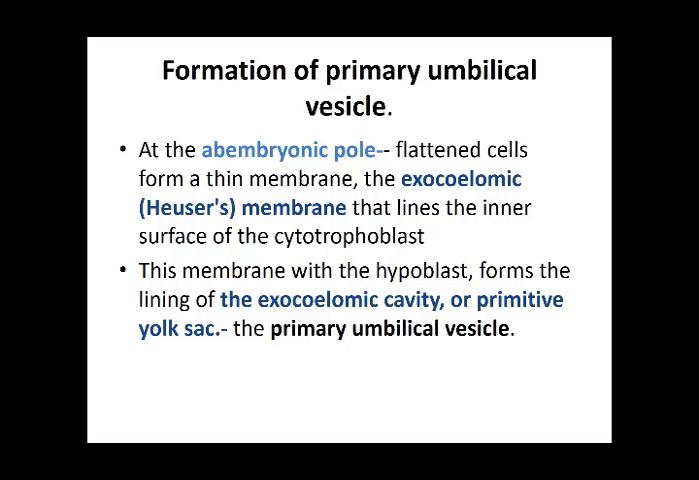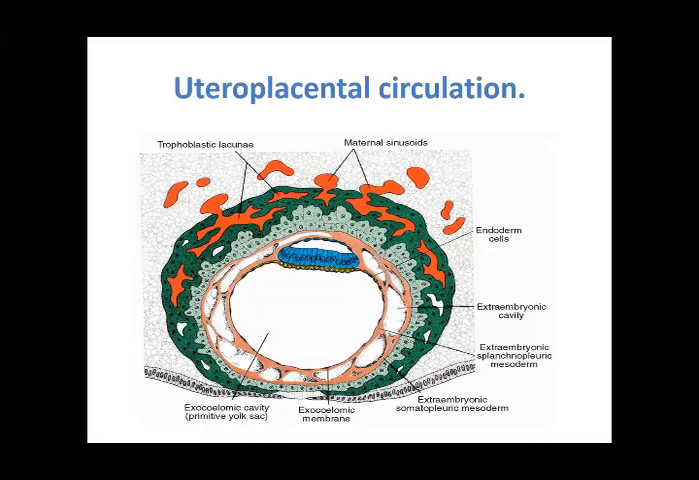Then at the abembryonic pole, flattened cells form a thin membrane, the exocoelomic or Heuser's membrane, that lines the inner surface of the cytotrophoblast. If you see this picture, these are the cytotrophoblast cells. These cells are going to be lined on the inner side of the cytotrophoblast cells. This is called the Heuser's membrane. This is going to form there, and it is going to line another cavity which is called the primitive or the exocoelomic cavity or the primitive yolk sac.